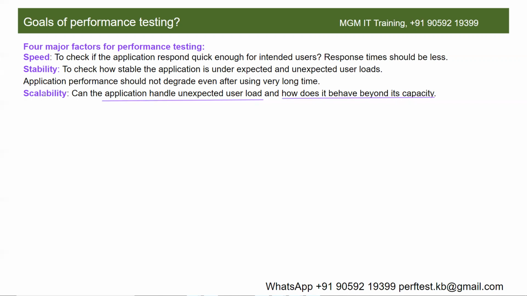What is the general meaning of scalability, guys?